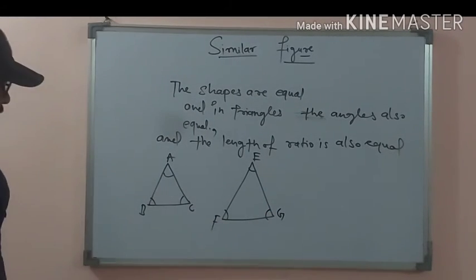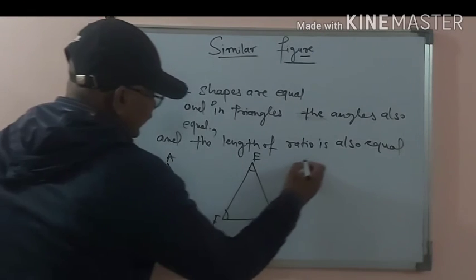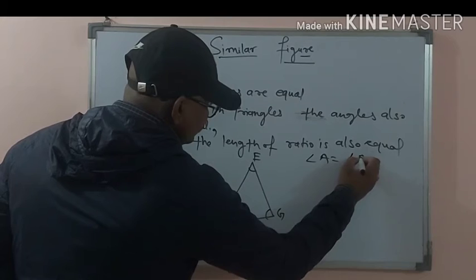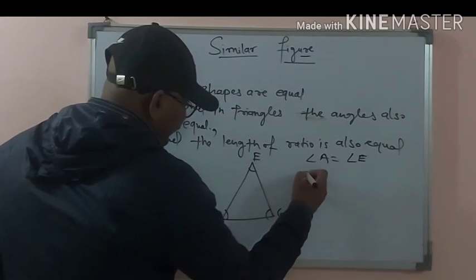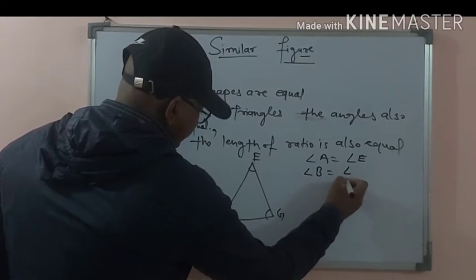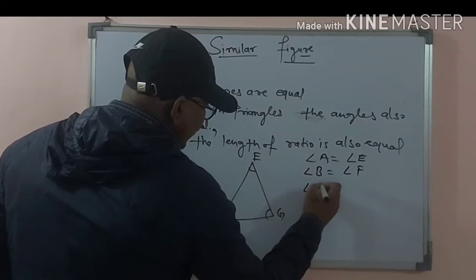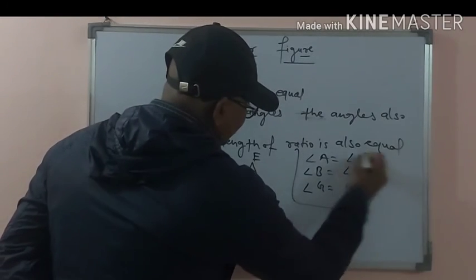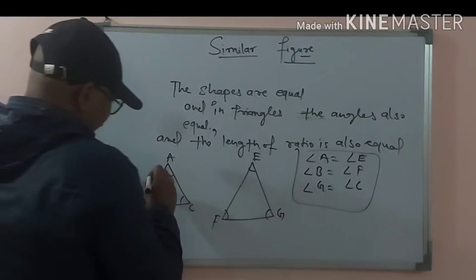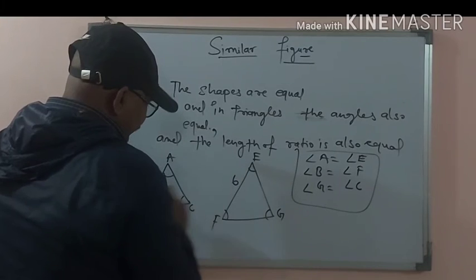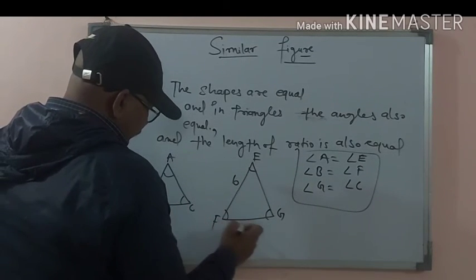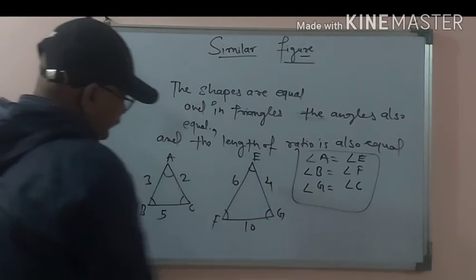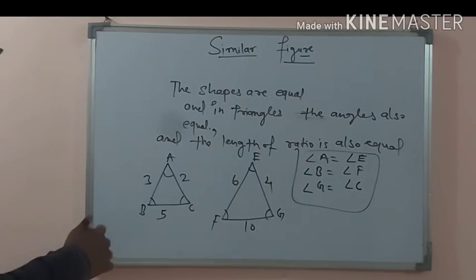Here angle A equals angle E, angle B equals angle F, angle G equals angle C. These angles are equal in similar figures. And for the ratio, this is 3, this is 6, this is 5, this is 10, this is 2, this is 4. The ratio of lengths will be equal.